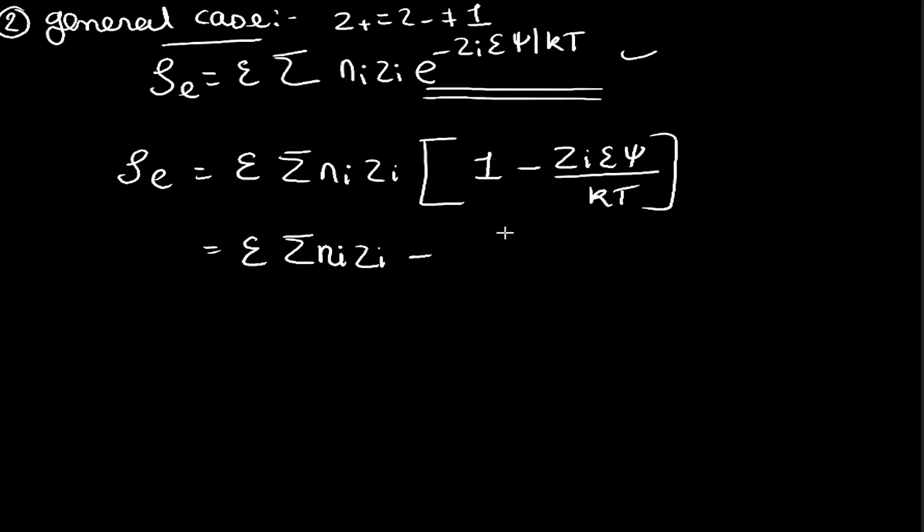So we will have epsilon square psi by kt summation ni zi square. Okay, so this will be our expression.